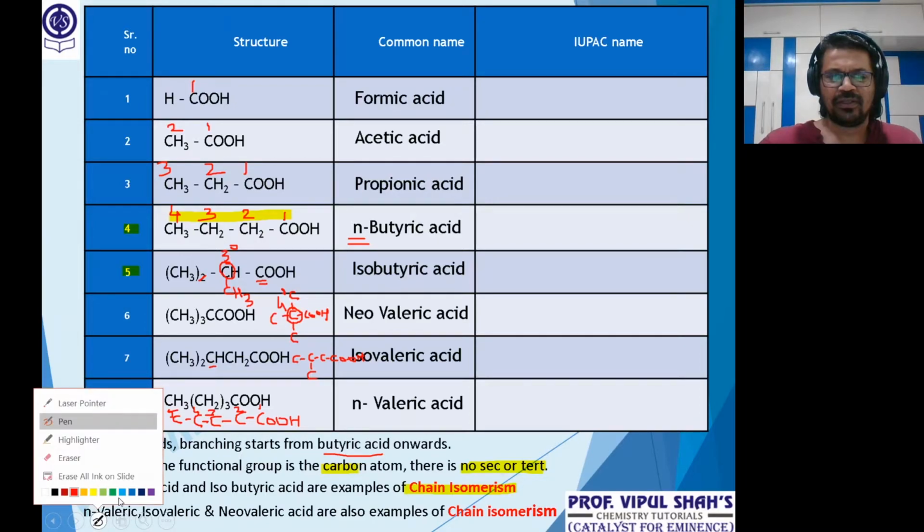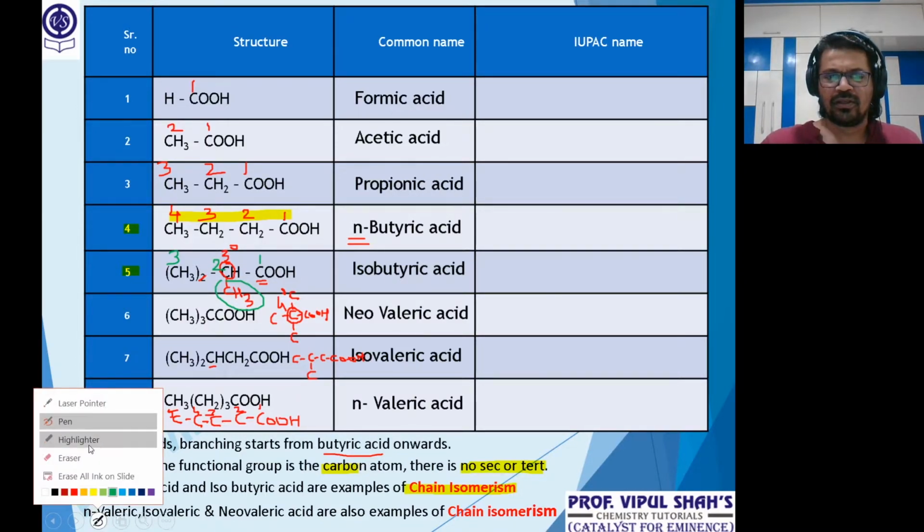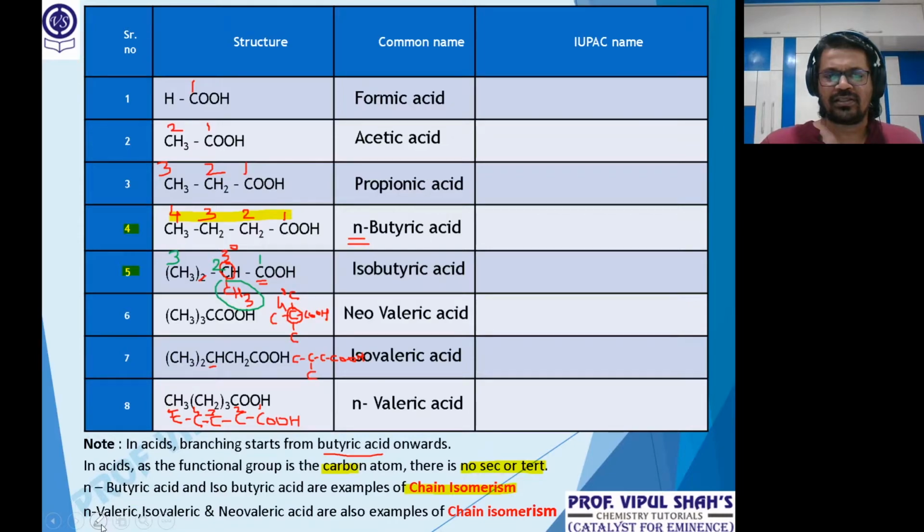Let's change the color. For isobutyric, it's 1, 2, 3. This is the branch, right? So continuation of 4 and continuation of 3. So chain isomers.